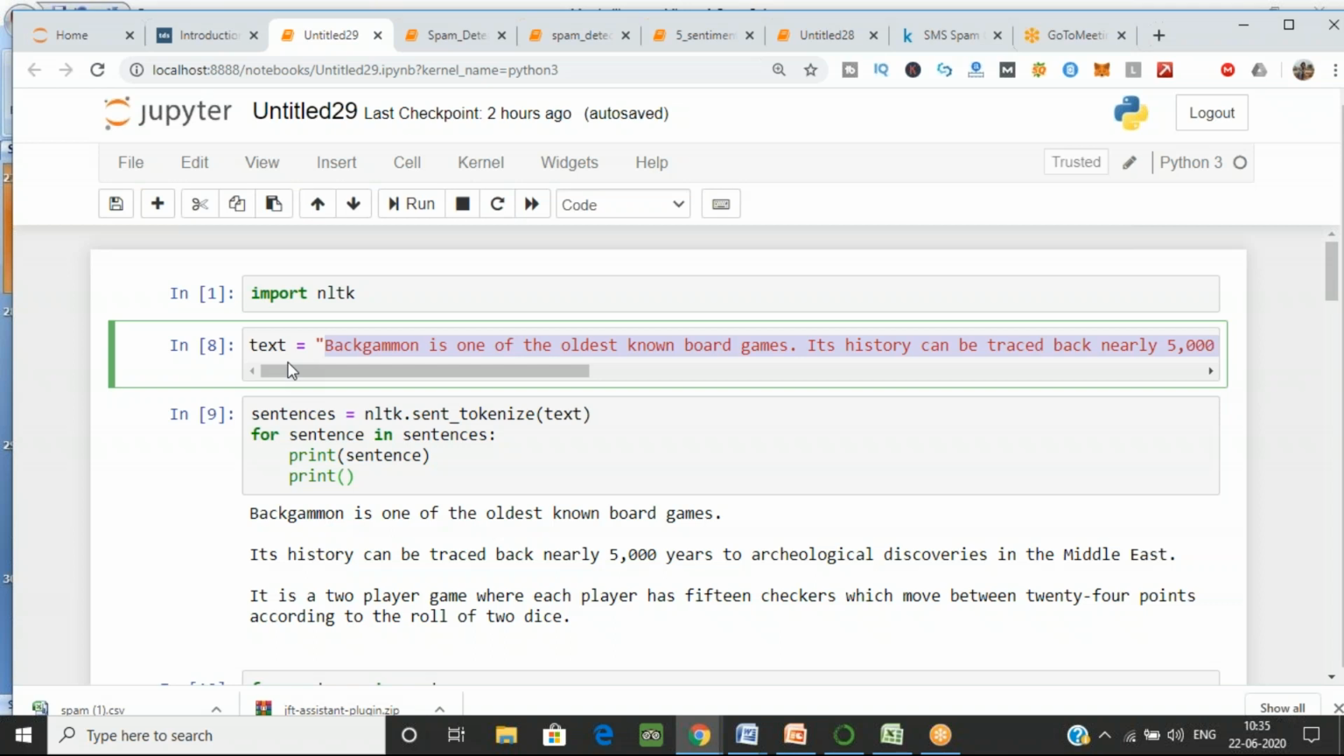Now I have sent you in the chat box one paragraph. Take the whole paragraph and just store it into the text variable. Just do that.